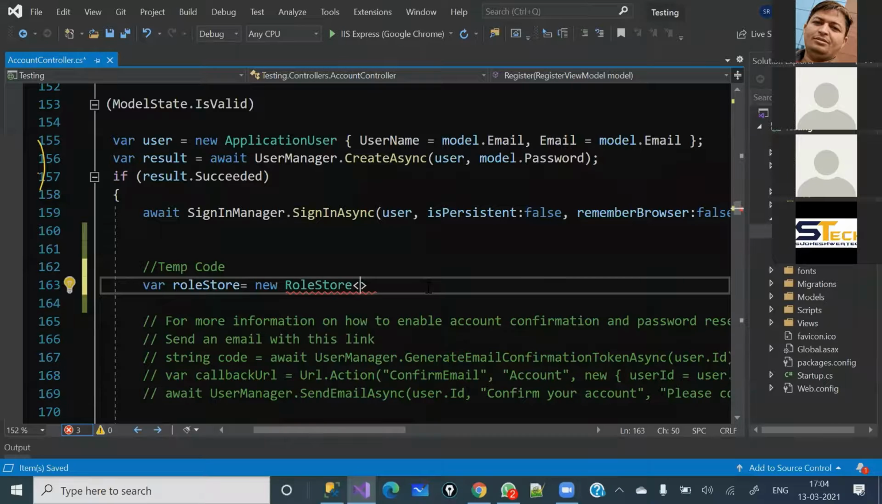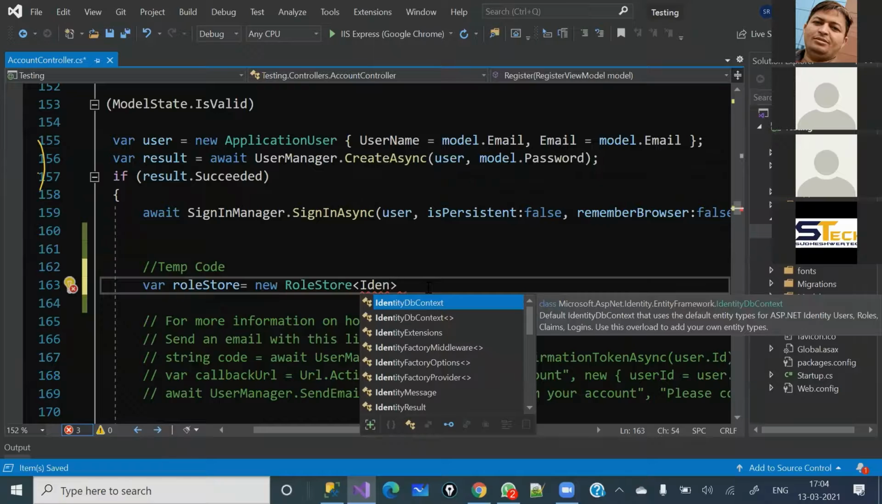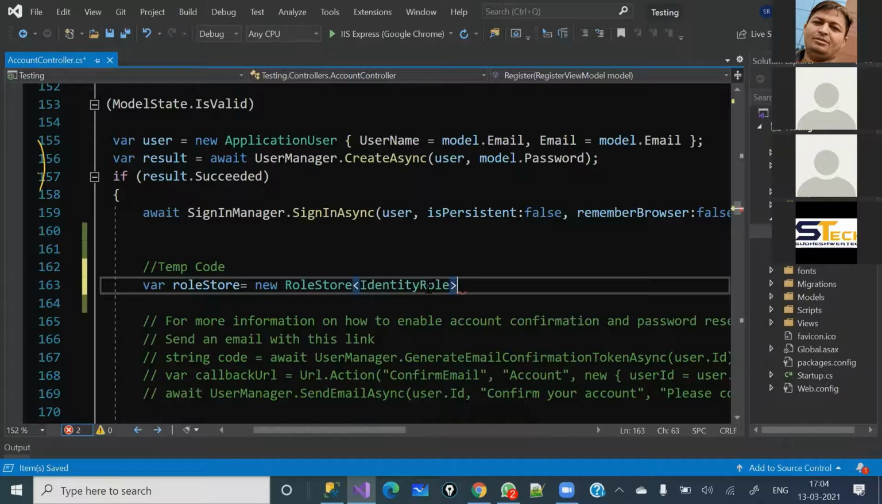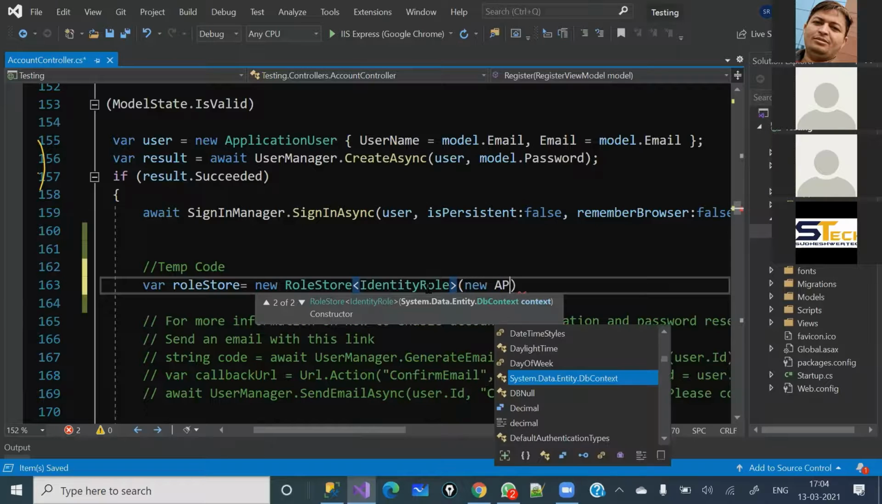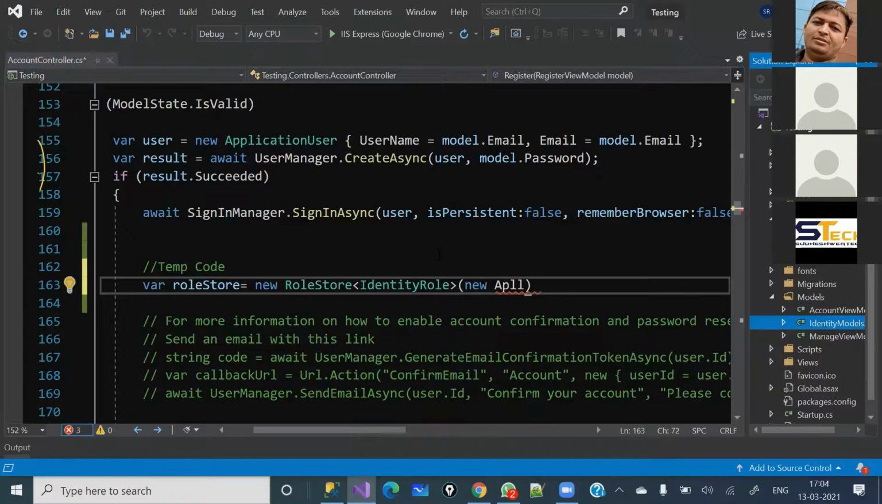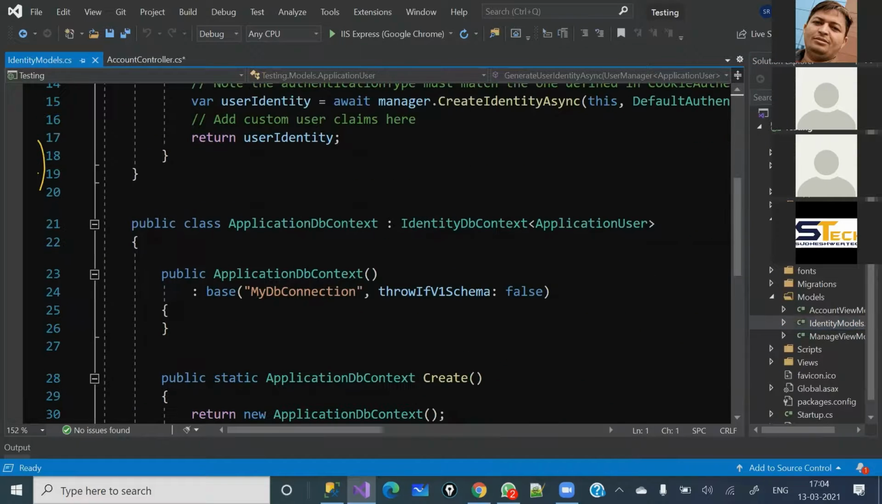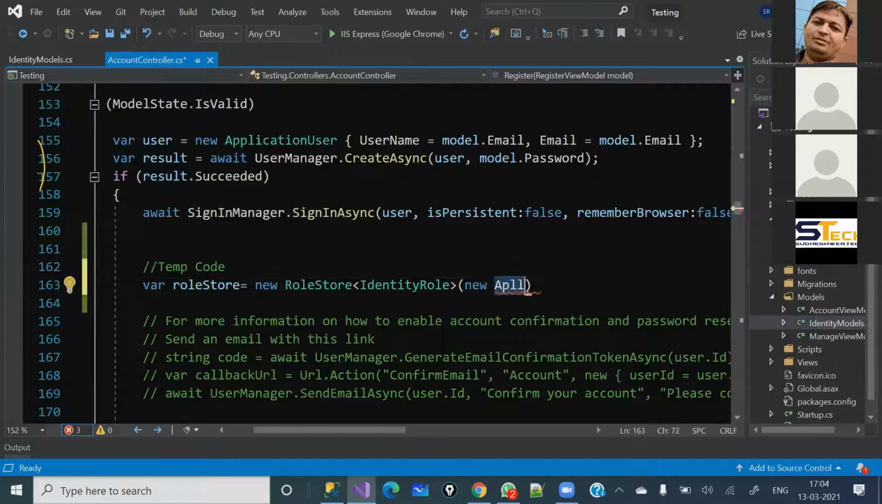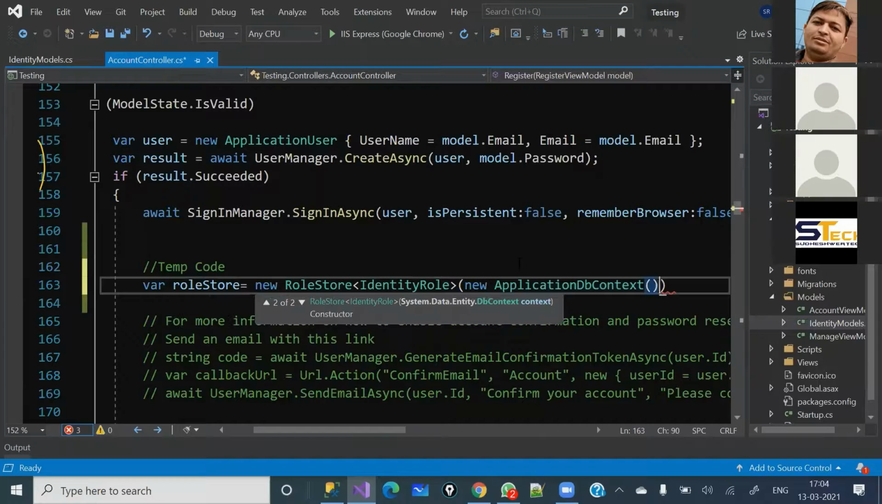I mean the DLL there, and here I'm going to use the identity role class, and inside here I will just pass the new application DB context. So basically here I am going to pass the application DB context which you have seen here. Also you can separate this class file into a different class. I mean this class you can keep in a separate file. Choice is yours. So here I'm going to give, and I am going to just instantiate it.